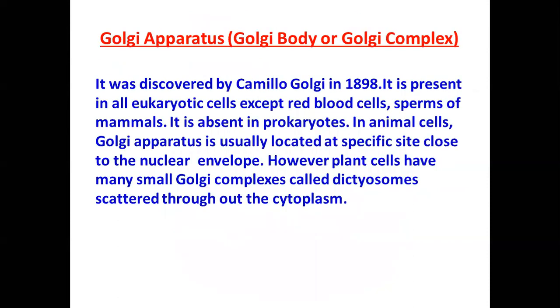Next, very important cell organelle, that is Golgi apparatus. Now, what is this Golgi apparatus? It was discovered by Camillo Golgi in 1898. It is present in all eukaryotic cells except red blood cells and sperms of mammals. It is absent in prokaryotes. In animal cells, Golgi apparatus is usually located at a specific site close to the nuclear envelope. However, plant cells have many small Golgi complexes called dictyosomes scattered throughout the cytoplasm.